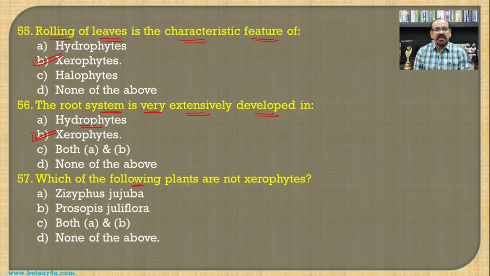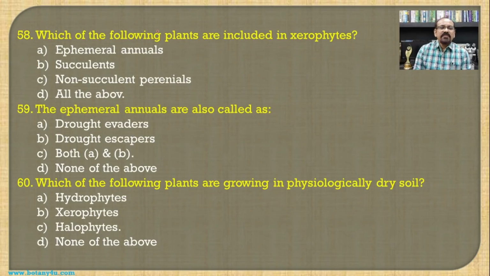Then which of the following plants are not xerophytes? Ziziphus jujuba, Prosopis juliflora, both A and B, and none of the above. Ziziphus jujuba and Prosopis juliflora both are xerophytic plants, and hence both A and B becomes the answer for this question.